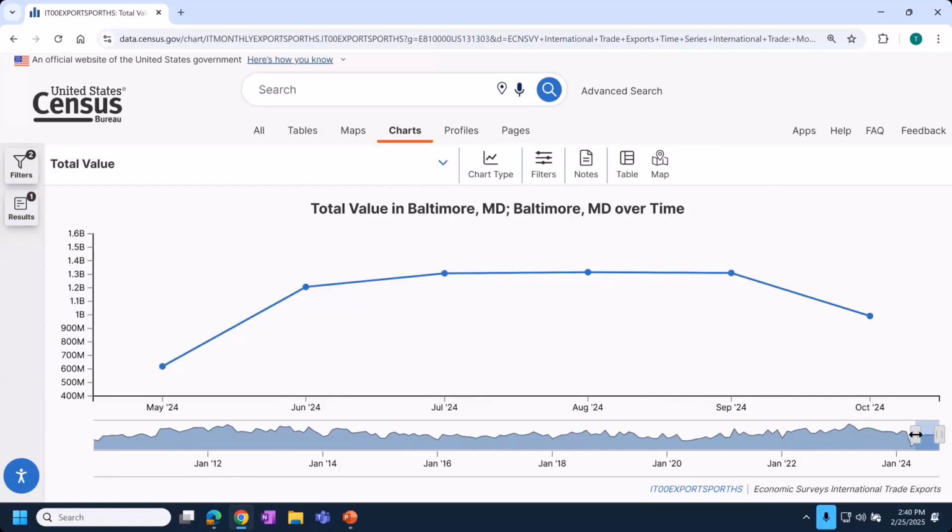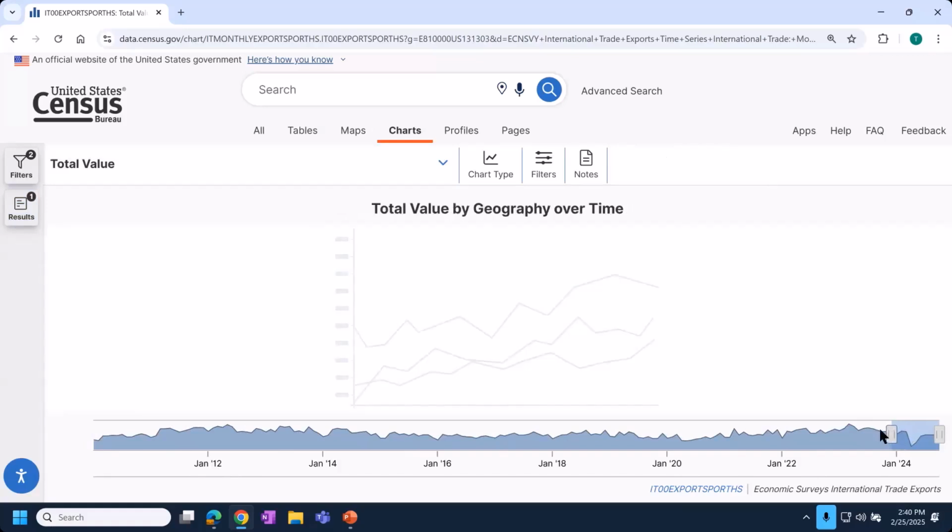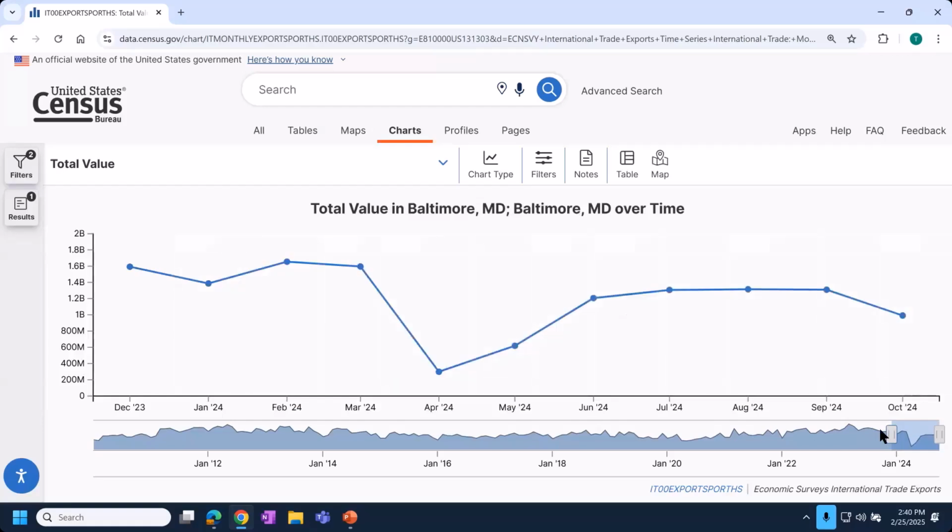You can use the slider here. You'll just put your cursor over whichever one you want to drag. Click, hold, and drag right and left. Release the click, and it will update the time period that your chart is showing. So this is a really good visualization here. I'm sure many of you are aware of the incident that occurred in March for Baltimore. We can see some data showing how exports coming out of that port were affected and see that information over time.